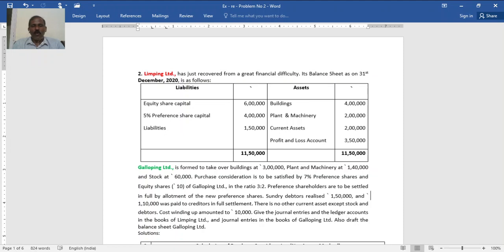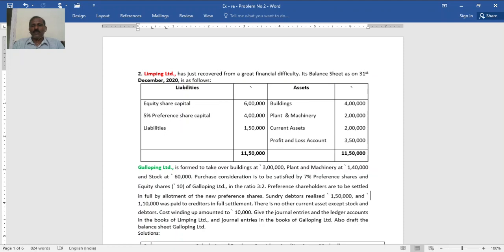Galloping Limited is formed, that is a new company, to take over from the transferring company buildings at 3 lakh, plant and machinery at 1 lakh 40,000 and stock at 60,000. See, out of these, plant and land there is no issue. Then stock: together it is given that current assets are 2 lakh and stock at 60,000. It may consist of some other items also.